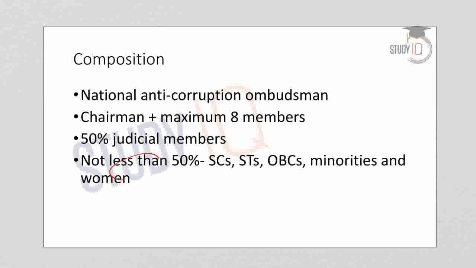Now let us first understand the composition of Lokpal. The Lokpal and Lokayukta Acts were passed in the year 2013. In 2013, the President gave assent to the Lokpal and Lokayukta Acts and they became Acts of the Parliament. Now, after 5 years, in 2019, the first Lokpal has been constituted, and we have already discussed it. This is the most important current affair, and that is why we expect a question in the upcoming competitive examinations from Lokpal and Lokayuktas.